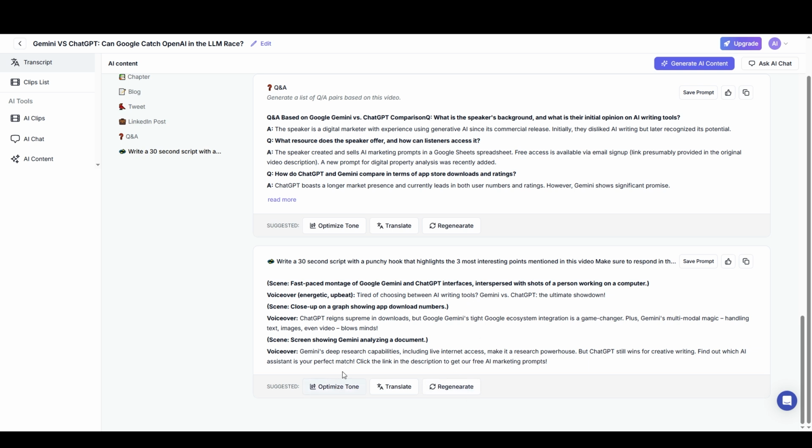I can optimize the tone. I could go back and change the prompt a little bit. But you can do a lot of AI writing right in here. And in particular for creating notes or creating small social media posts to help promote this, or creating social media captions to go with the video when you upload it. That's what I find this most useful for.